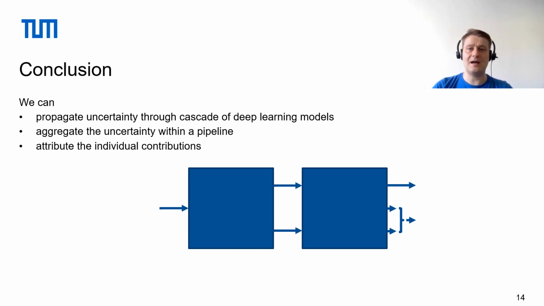In summary, our research showcases the feasibility of propagating uncertainty through medical imaging pipelines and aggregating the uncertainty while providing insights into the contributions of the individual pipeline components. Looking ahead, we plan to expand our method to incorporate spatial correlations between pixels and fine-tune the calibration of the pipeline.